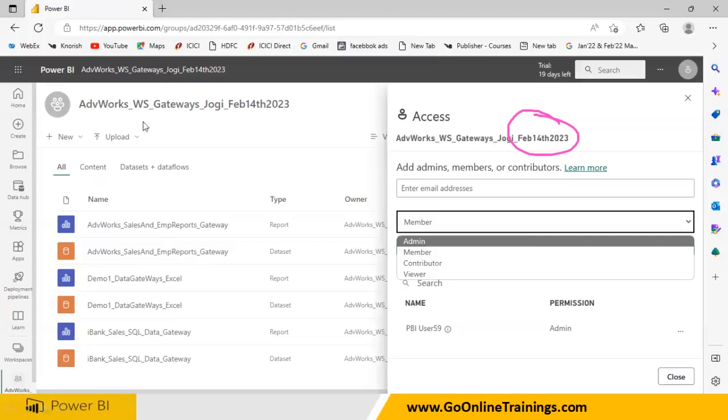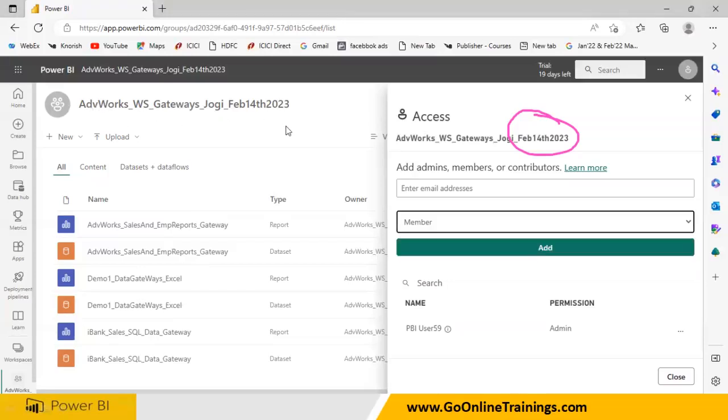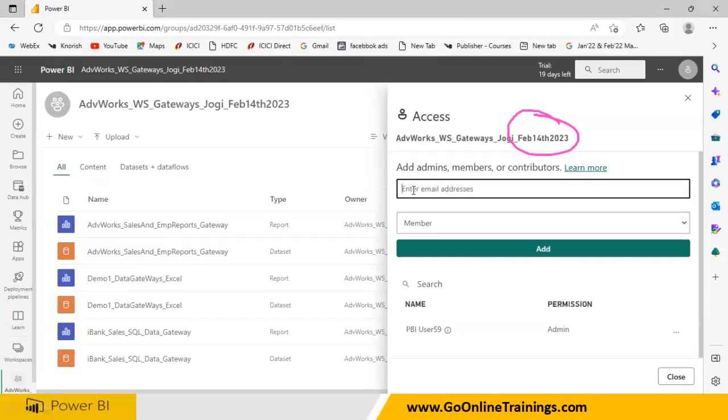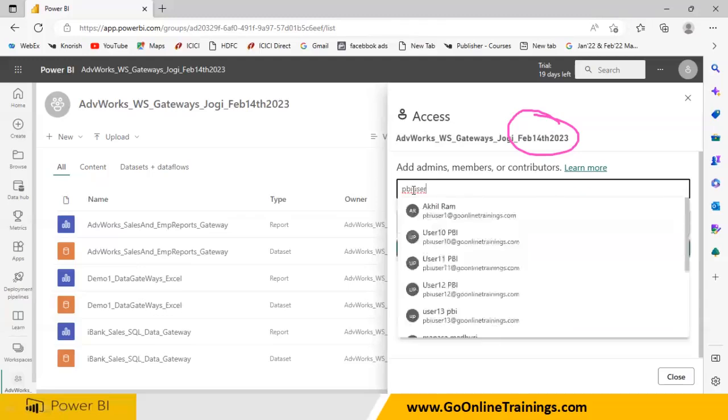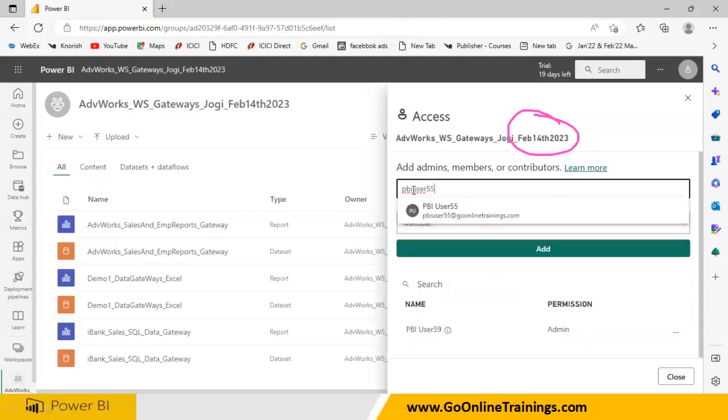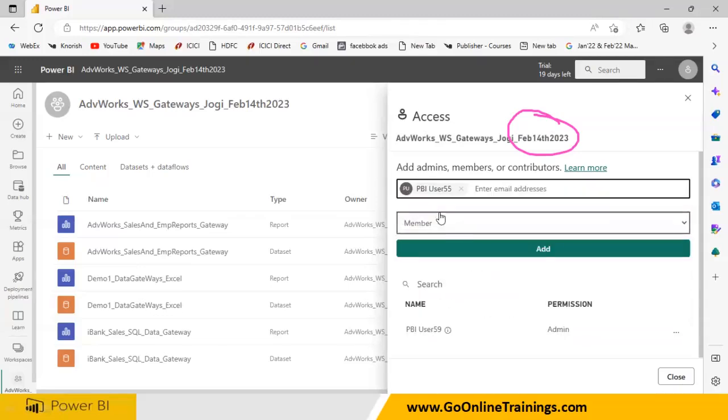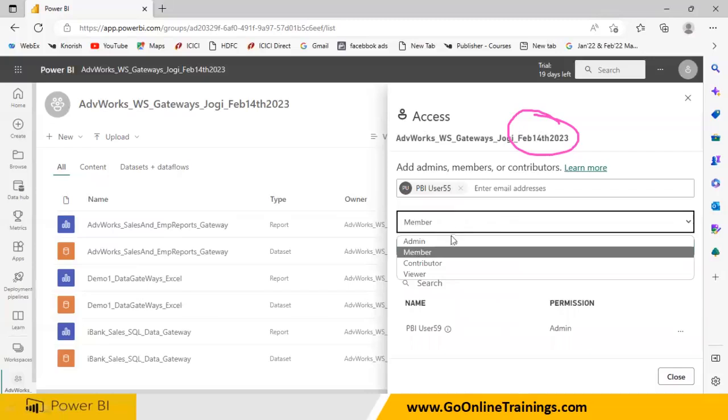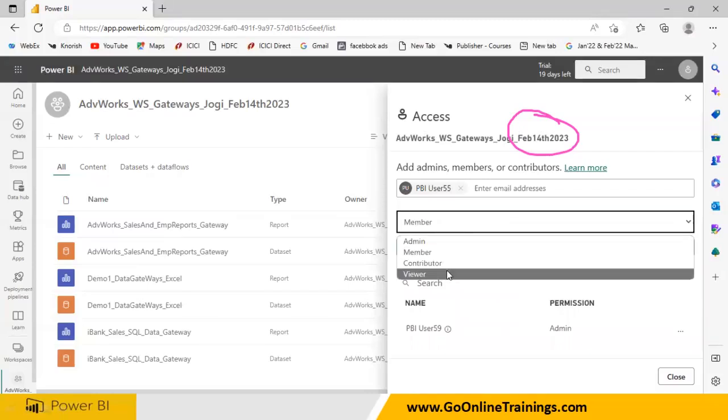As soon as you create a report, the report or the reports are available in the workspace. Until and unless you give the permission, for example, I give the permission to a PBI user, this user can be in the admin role, member role, contributor role, or viewer role.